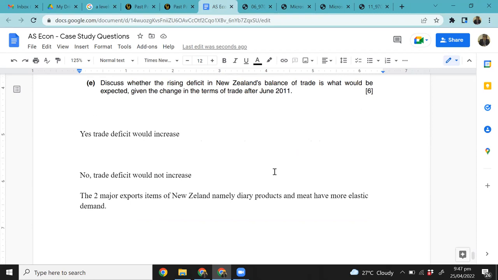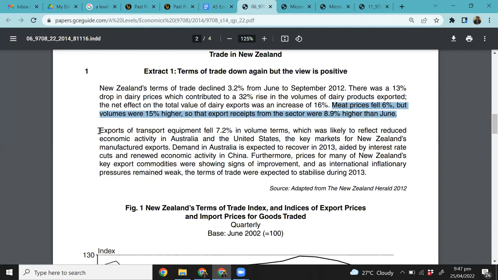Okay, now moving on, let's see if there is some more evidence. Exports of transport equipment fell by 7.2% in volume terms, which was likely to reflect reduced economic activity in the key markets for New Zealand manufactured exports, right? Demand in Australia is expected to recover. Interest rates are showing signs of improvement, right? Okay.